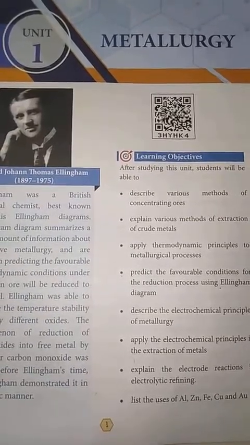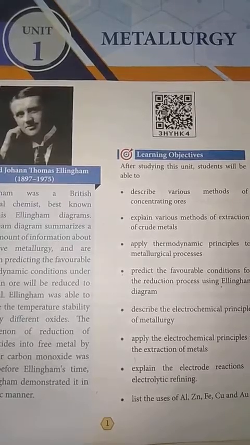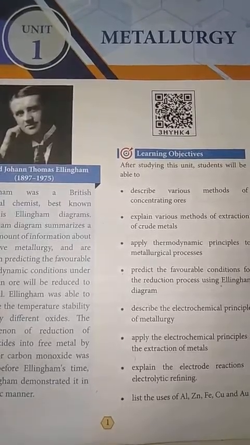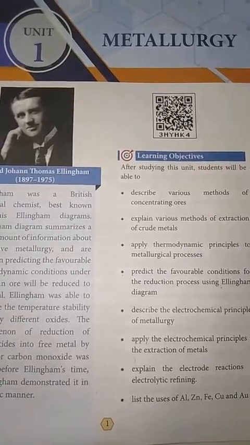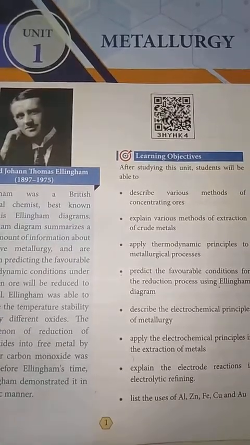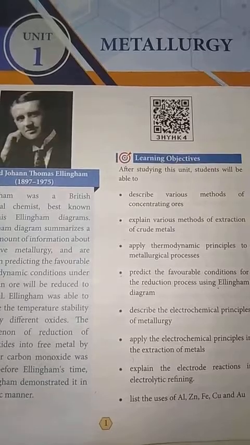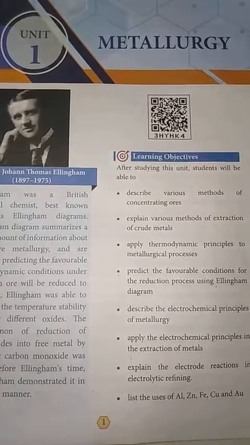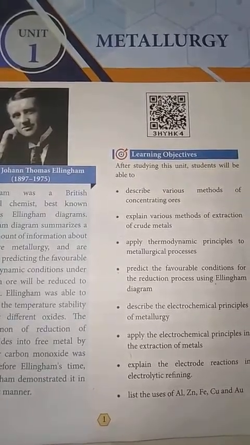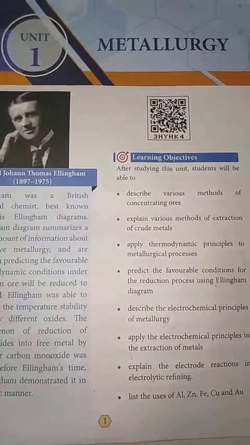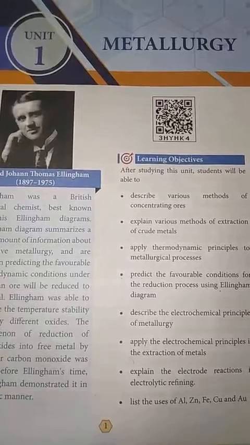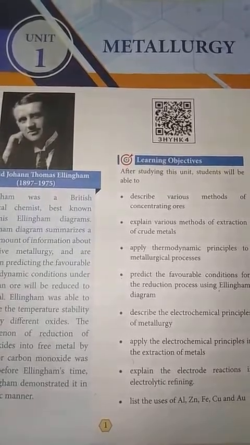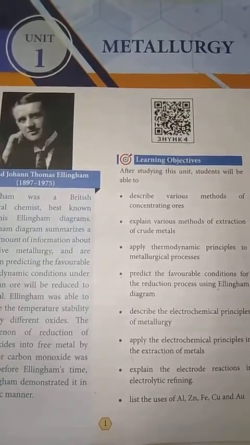Because if delta G f, the Gibbs free energy change, is a positive value, with high temperature the decomposition occurs easily. But it is too expensive. So instead of that, if we use a reducing agent, it will reduce the cost a lot. This thermodynamic principle tells what type of reducing agent is the best, because the reducing agent must be a stable one. It has some properties.